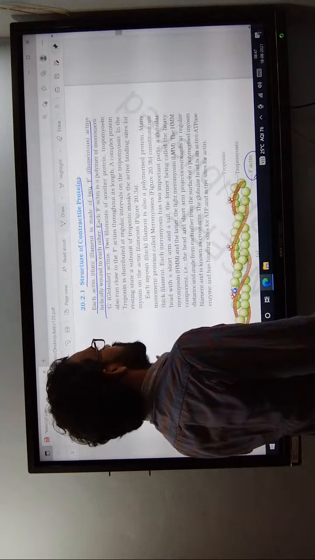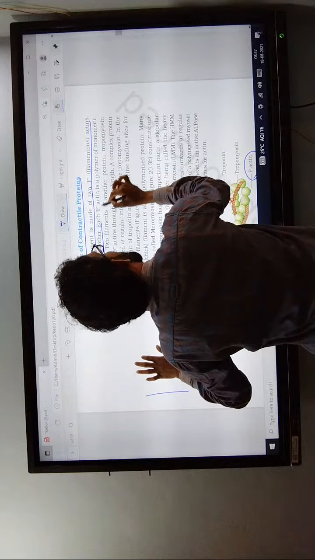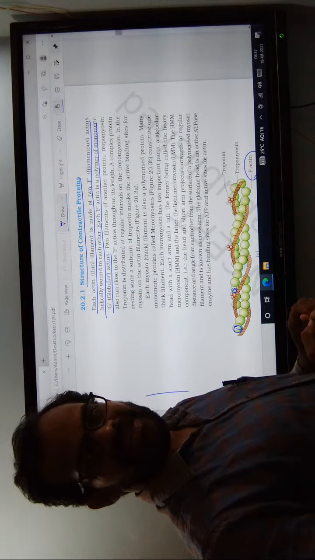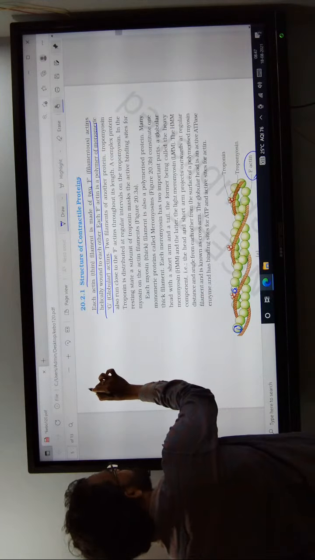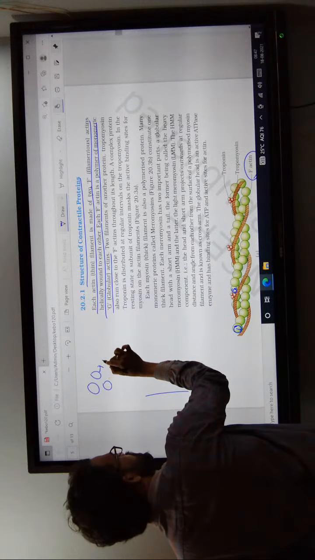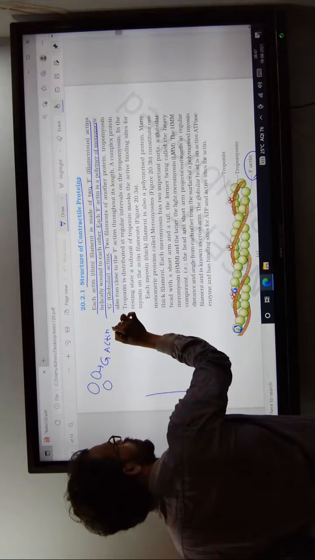Coming to the next one, each F actin is a polymer of G actin. Basically these are the G actins. G actin means globular protein.